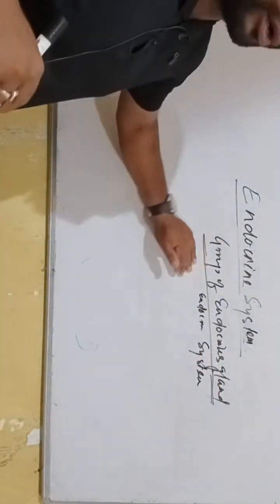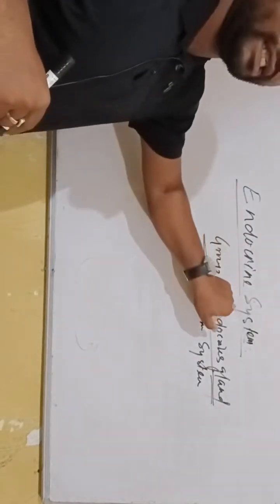So what are the types of endocrine glands which make up the endocrine system?